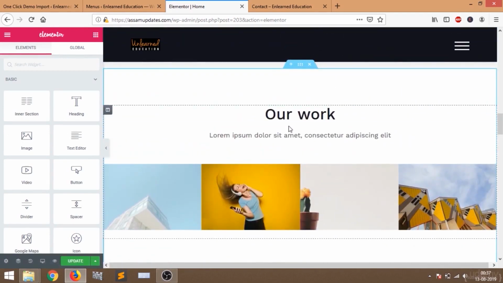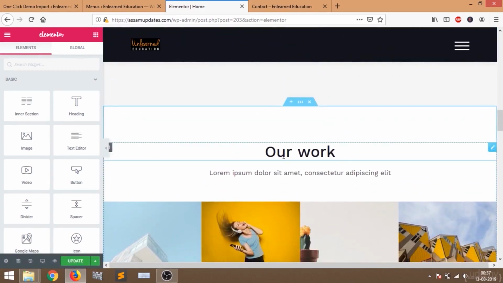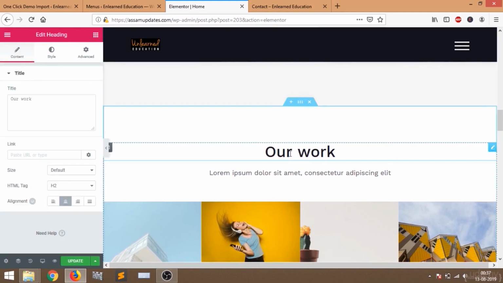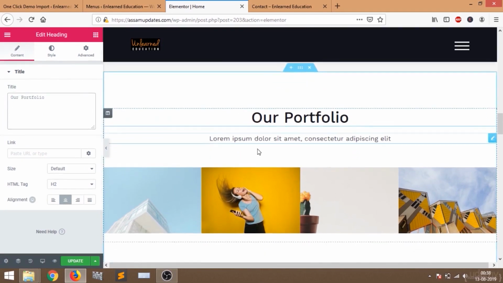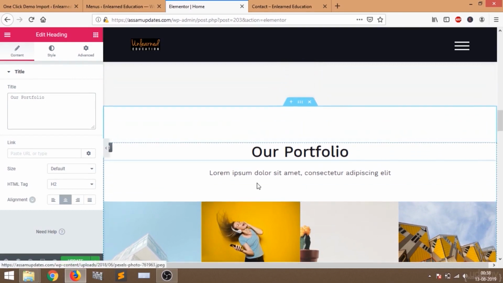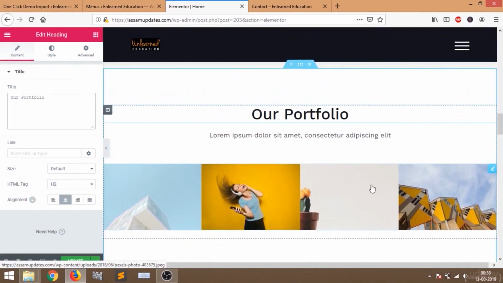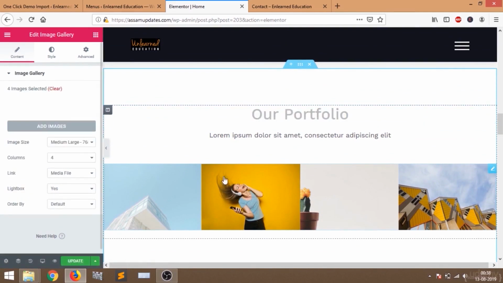So now here you can see our work. I'm going to change it to our portfolio. If you want a gap between the images, then you can do that by selecting this section. Just hover over this section and click on this edit button.